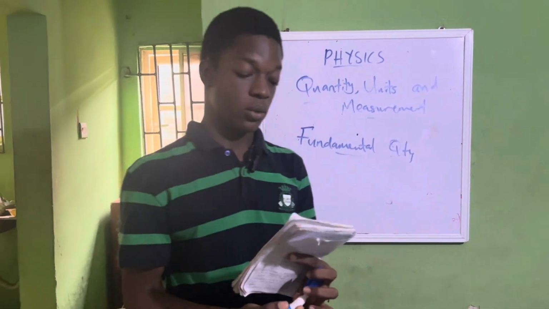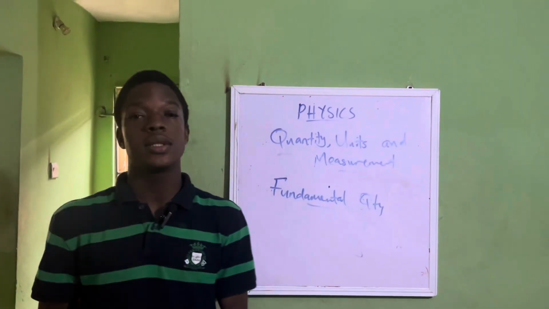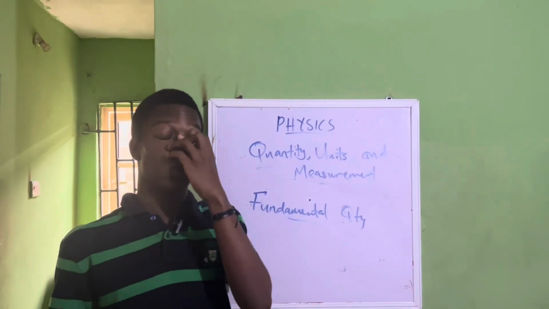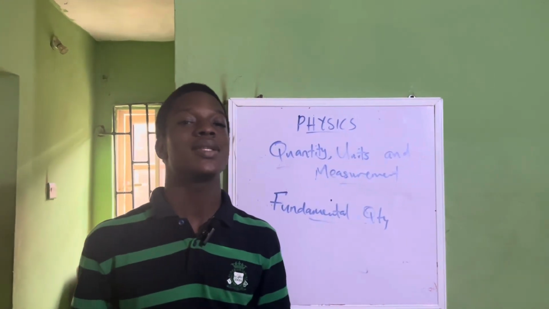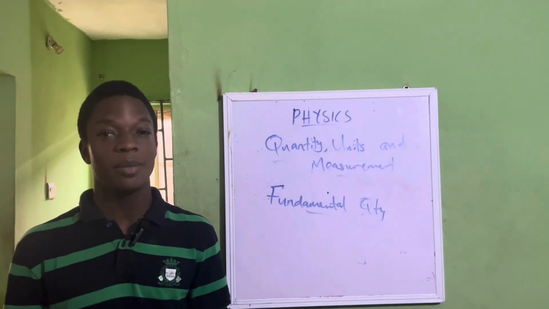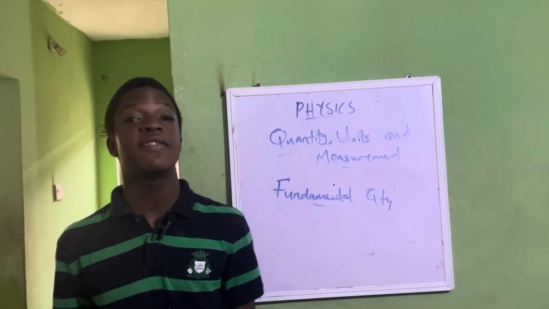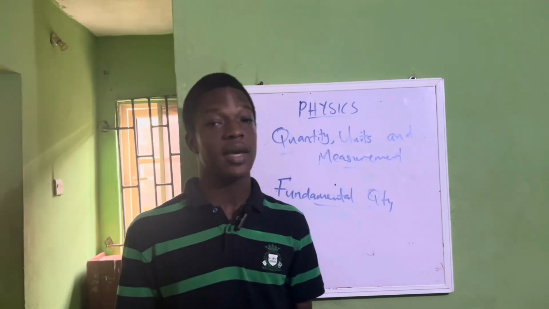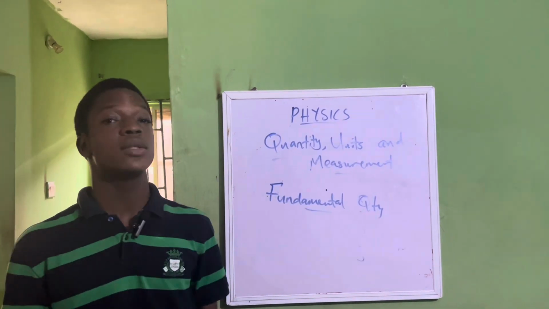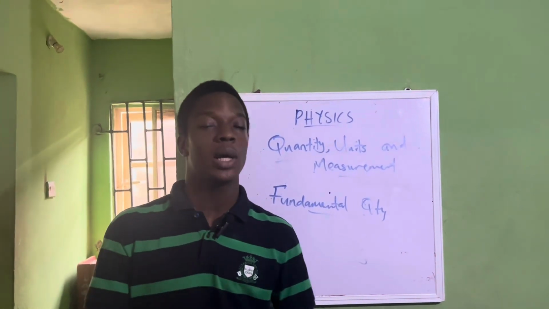What is a fundamental quantity? It is a quantity that does not depend on others to exist, so it exists on its own. It is fundamental. Examples of fundamental quantities: we have length, weight, height, volume. It is not dependent on other quantities.